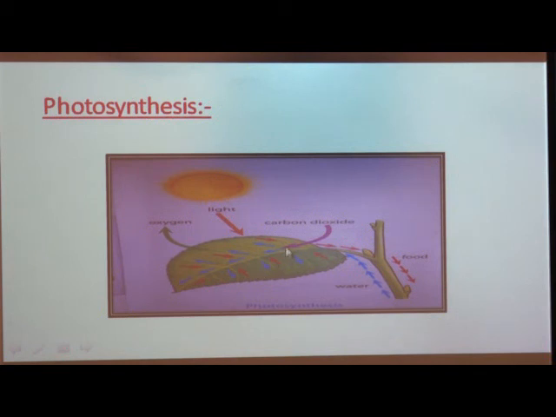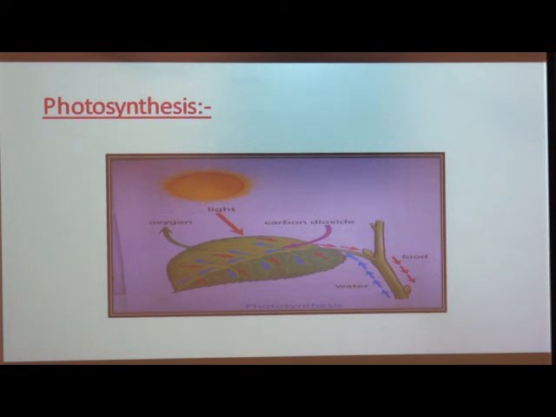By using chlorophyll, carbon dioxide from the air, light from the sun and water from the soil, they make their own food by the process of photosynthesis. That means the process of making food in plants is called photosynthesis. So photosynthesis is the process of making food in plants using sunlight, carbon dioxide from the air and water from the soil.